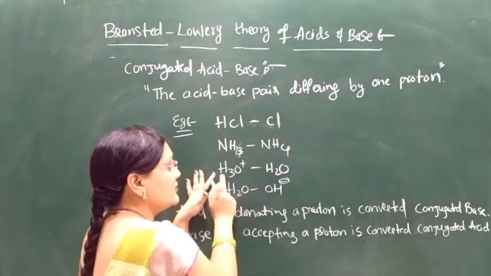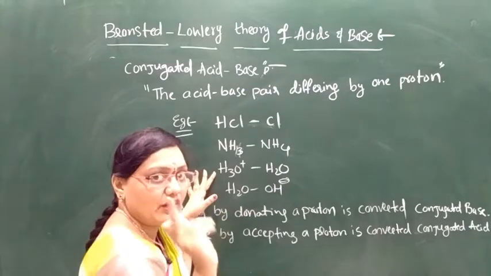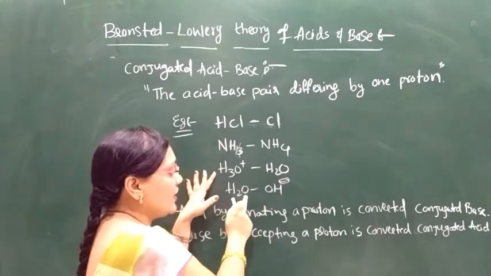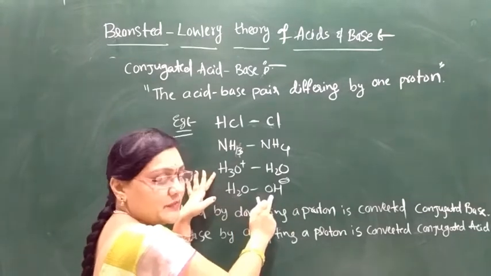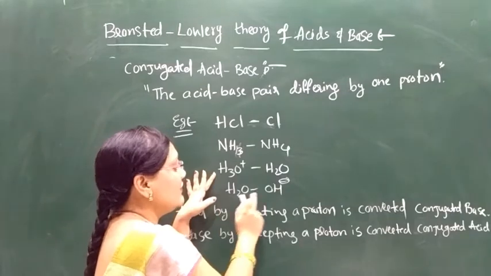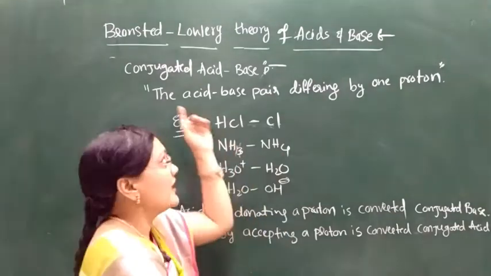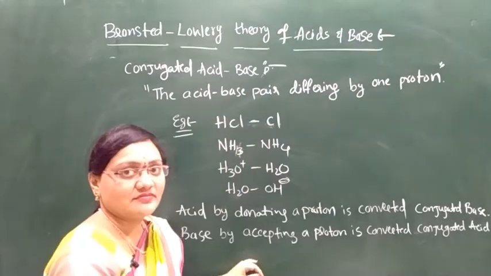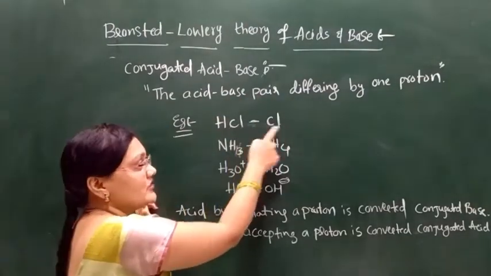Here there are three hydrogens. This also differs by only one proton. And next is water, H2O, and the hydroxyl ion. This is the acid, this is the base. The difference is only one proton. A difference of only one proton is called a conjugate acid base pair.